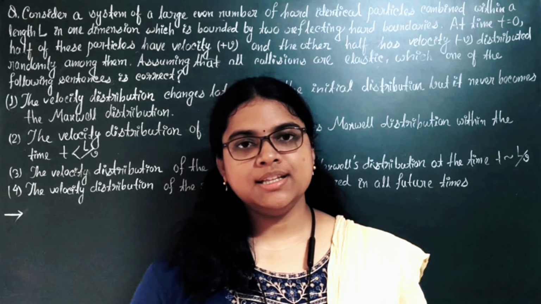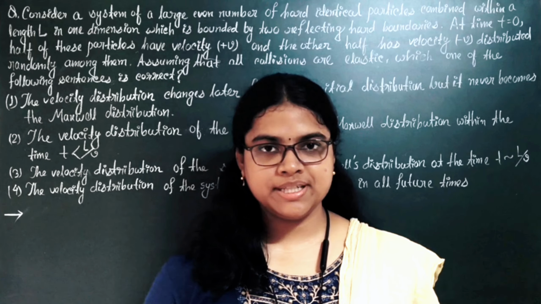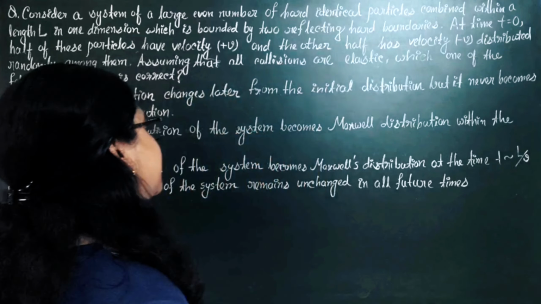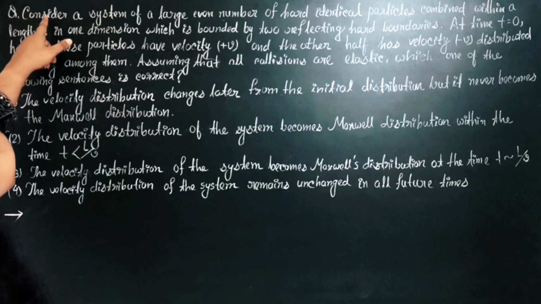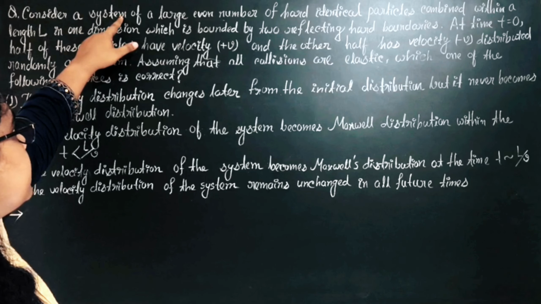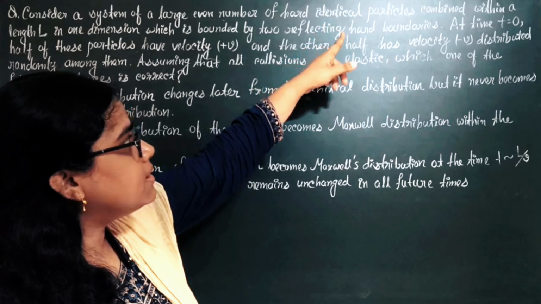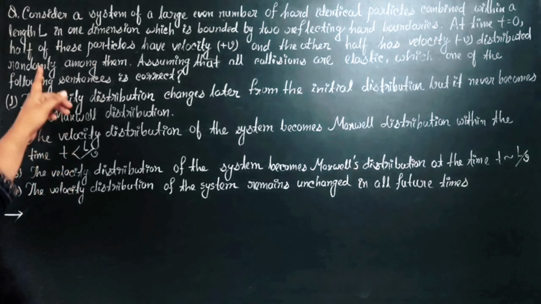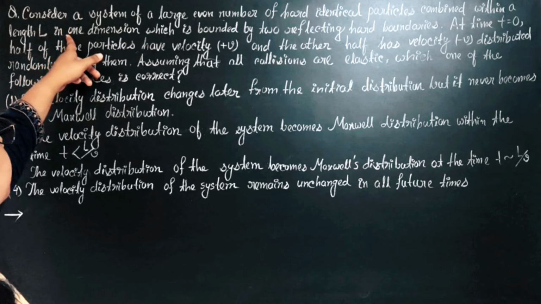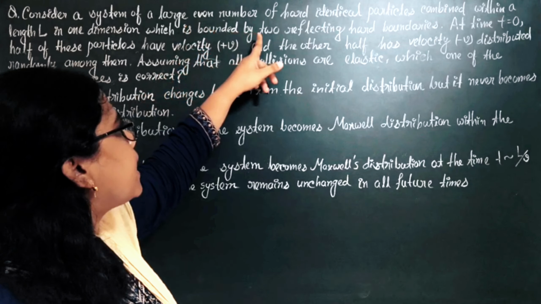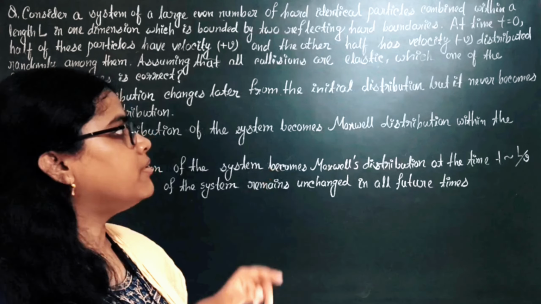Today I am with another problem of JEST 2026. The question states that consider a system of a large even number of hard identical particles confined within a length L in one dimension, bounded by two reflecting hard boundaries.